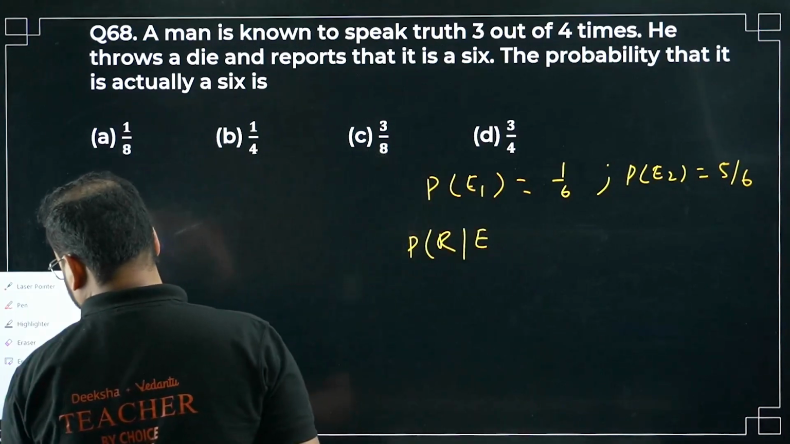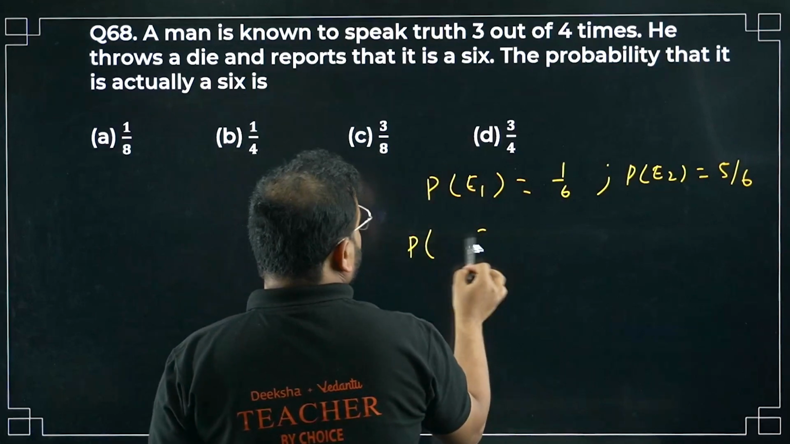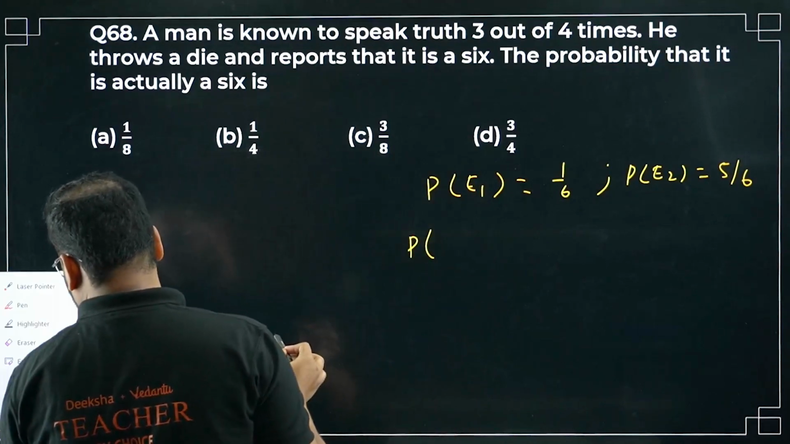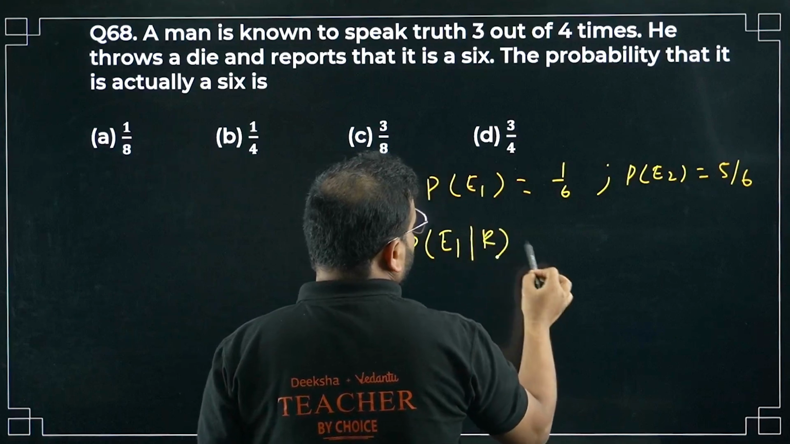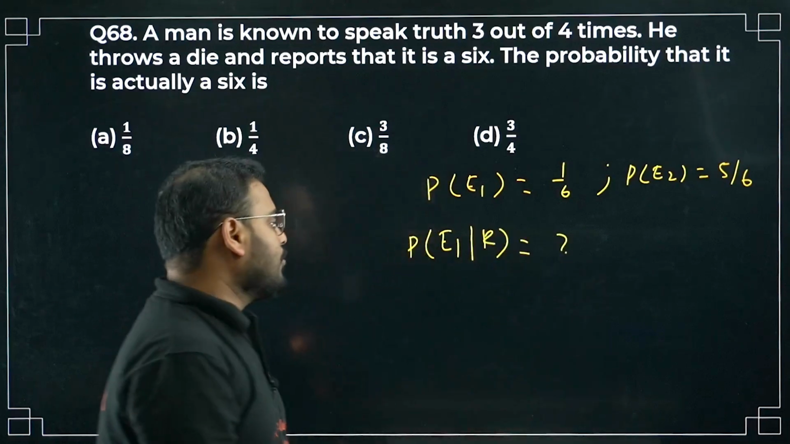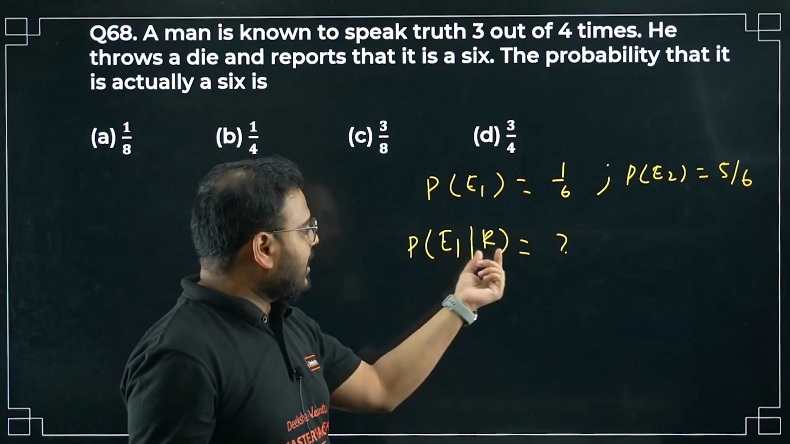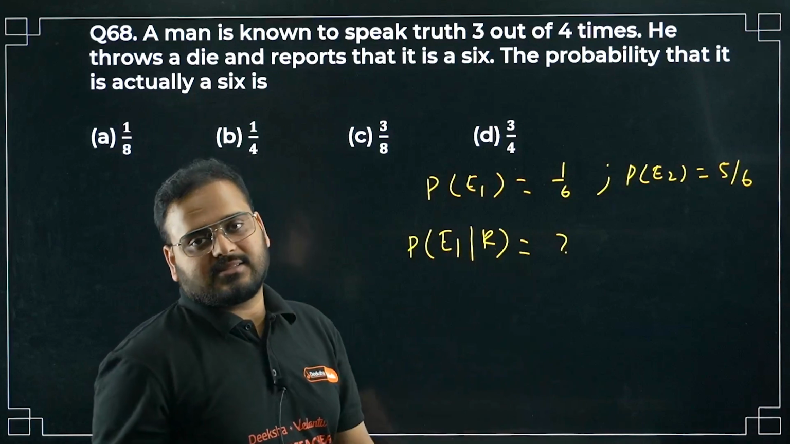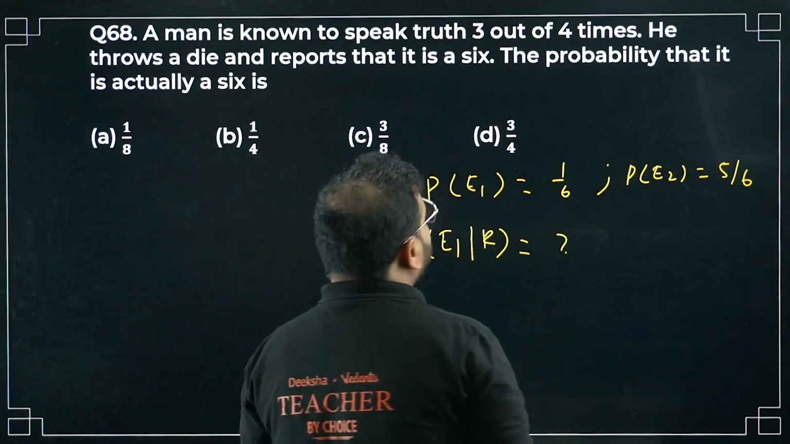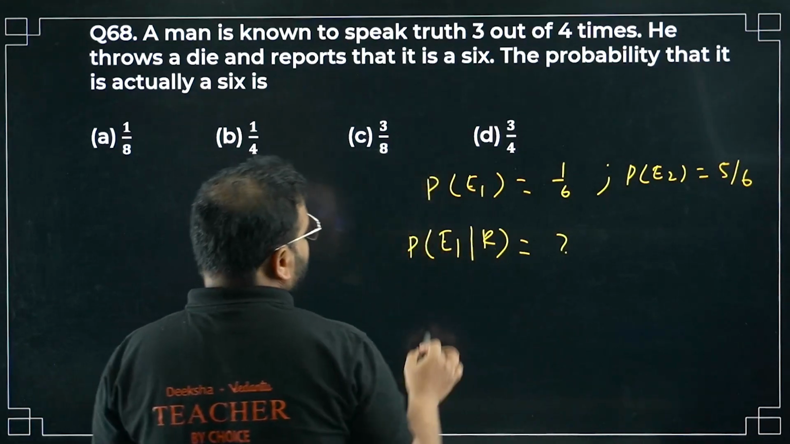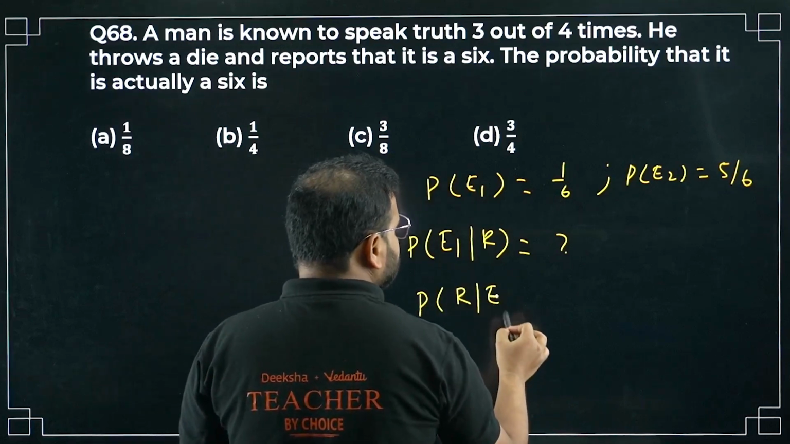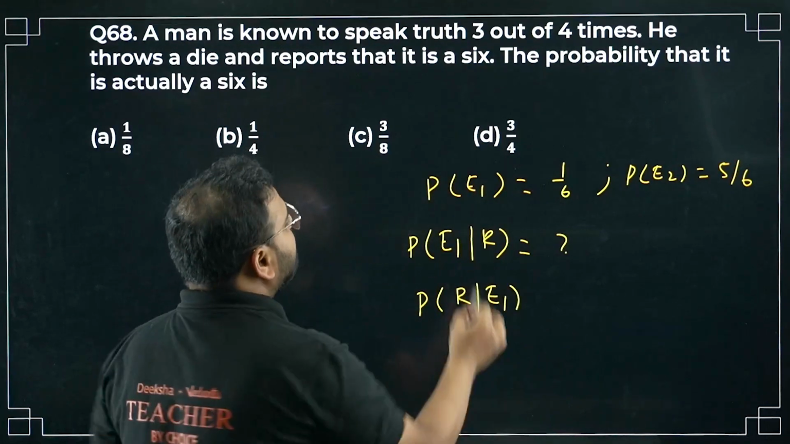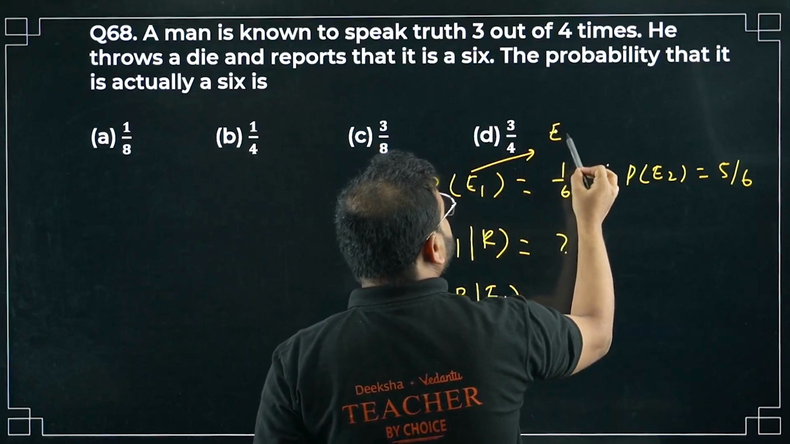He first reported, and they're asking for the value that it is actually a 6 after the report. We'll solve this later. Right now, what can we write is he reports something and it's coming as 6 only. What is the event? Event for getting a 6.